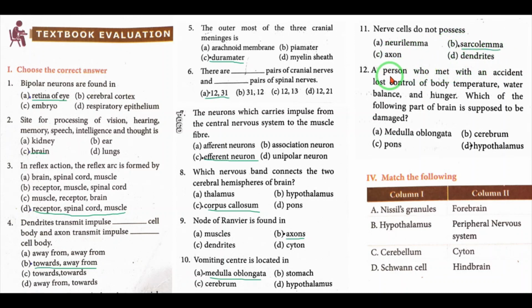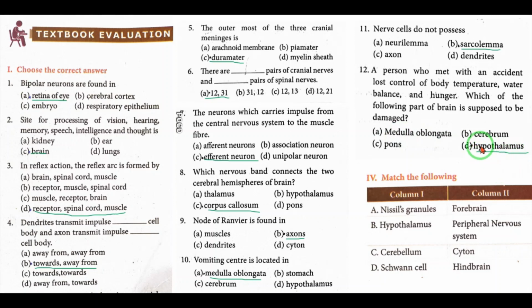Number 12. A person who met with an accident lost control of body temperature, water balance and hunger. Which of the following parts of the brain is supposed to be damaged? A, medulla oblongata; B, cerebrum; C, pons; D, hypothalamus. Answer is D, hypothalamus.